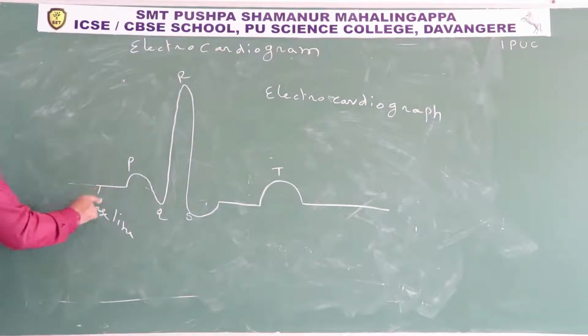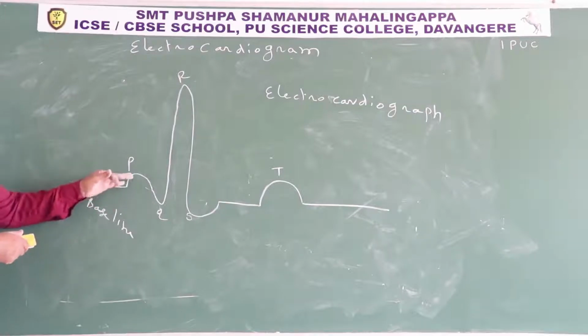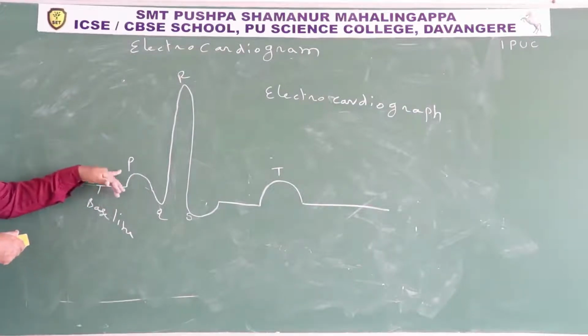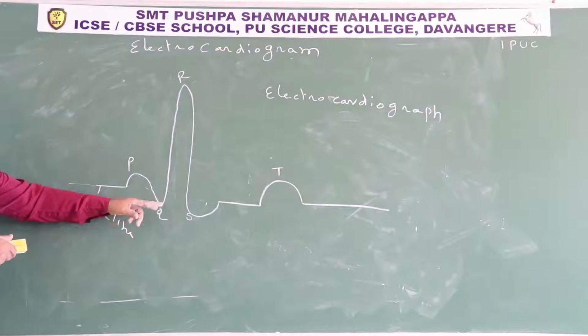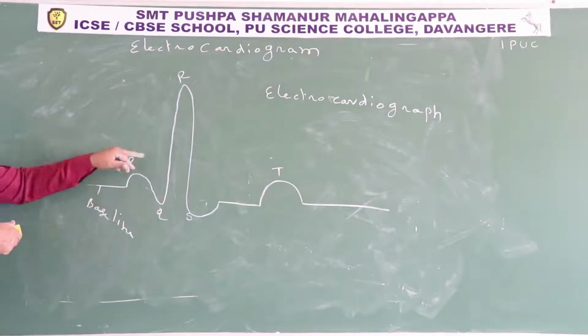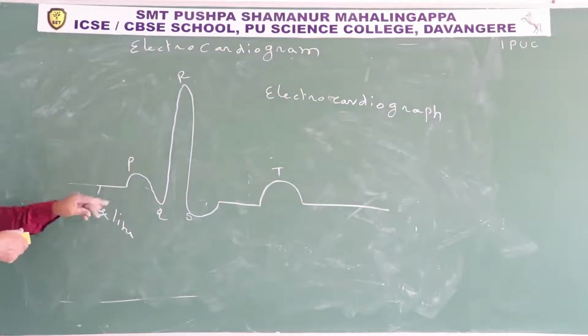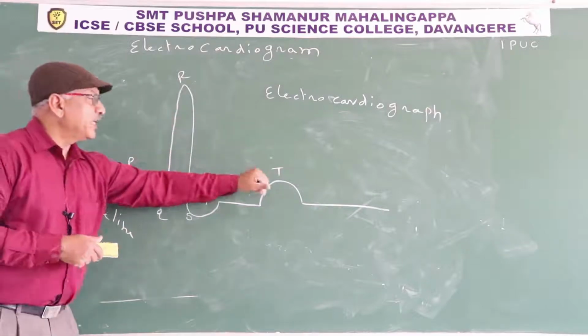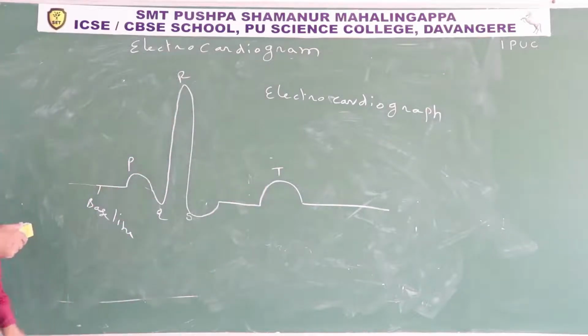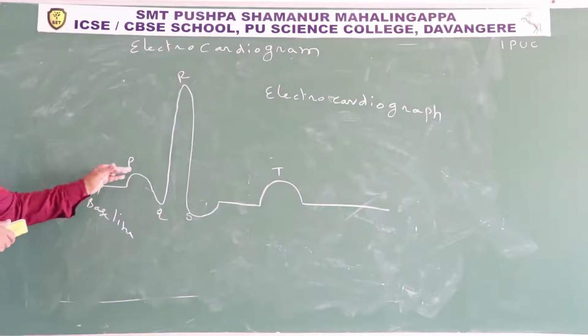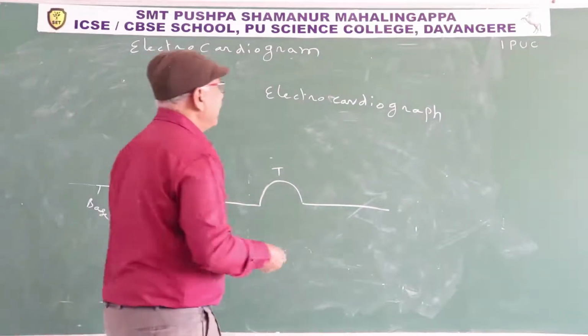So this is the baseline. The points above the baseline are positive, the points below the baseline are negative. The waves P, R, and T are the positive waves. Q and S are the negative waves. What is P? Depolarization of atria.